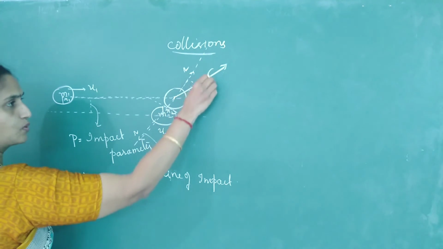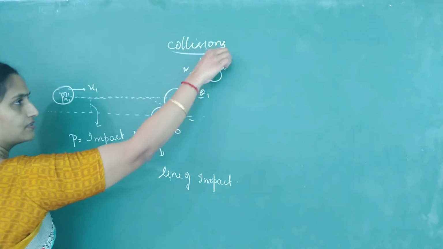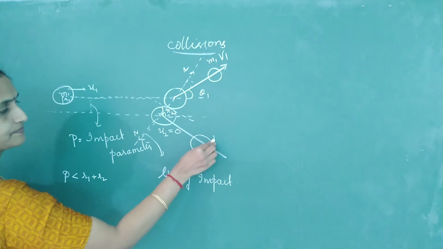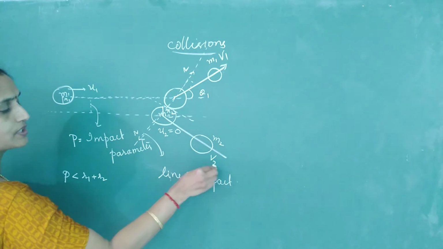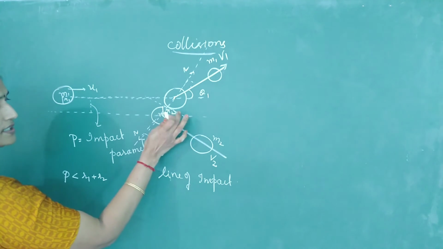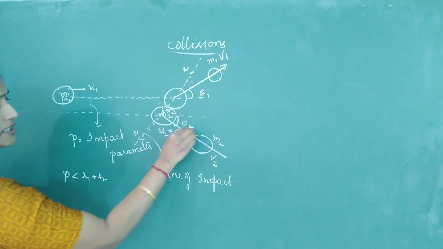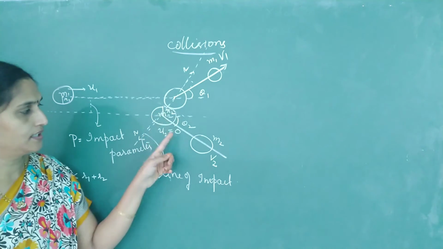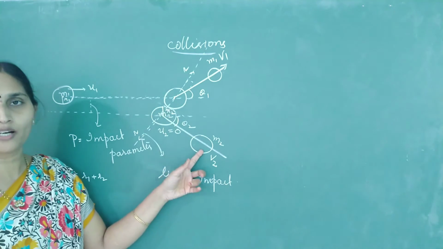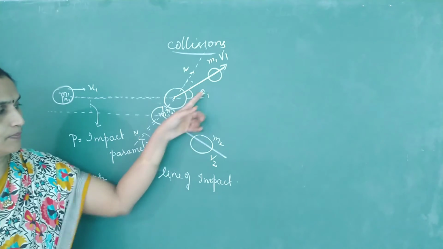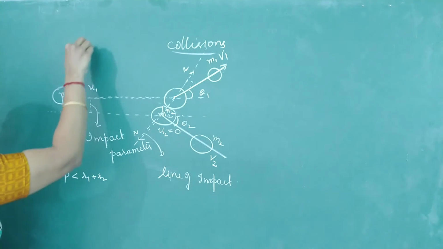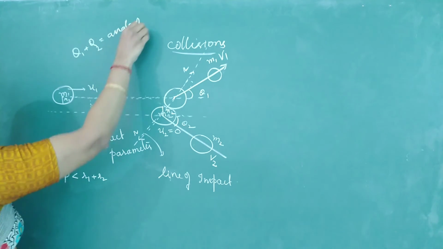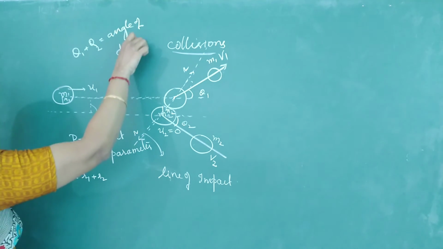Let us suppose after collision, the body m1 has made an angle theta 1 and is moving this side with a speed v1. And m2 has also changed its direction and started moving with a speed v2. I'll call this angle theta 2. So theta 1 is the angle through which m1 got scattered, and theta 2 is the angle through which m2 got scattered. The sum theta 1 plus theta 2 we call the angle of divergence.